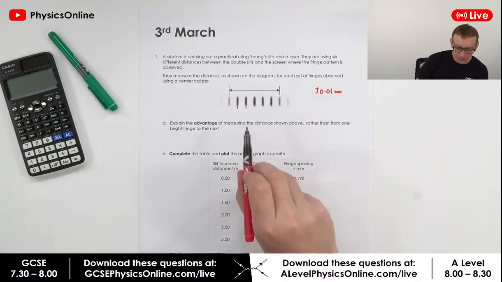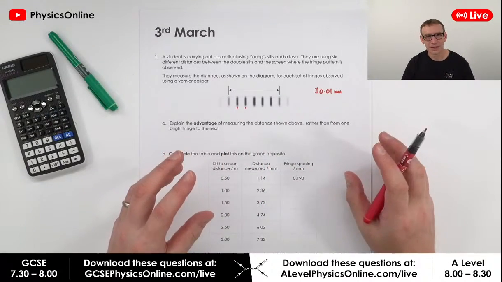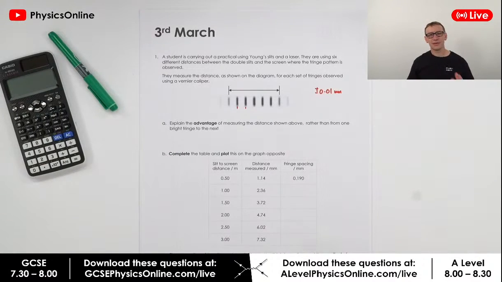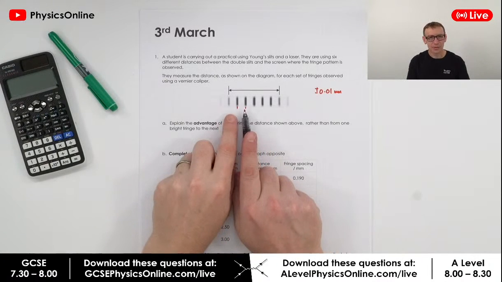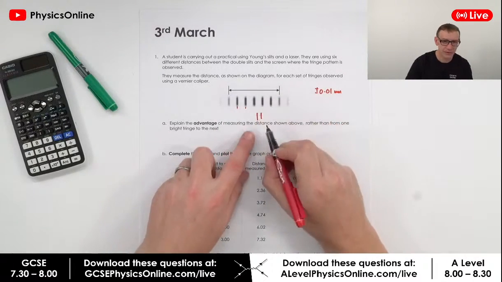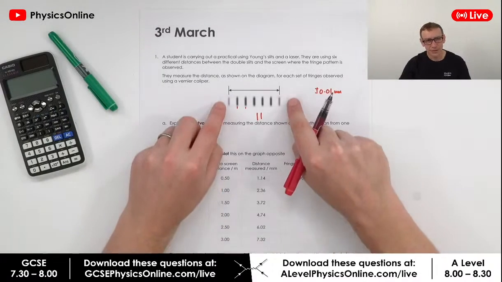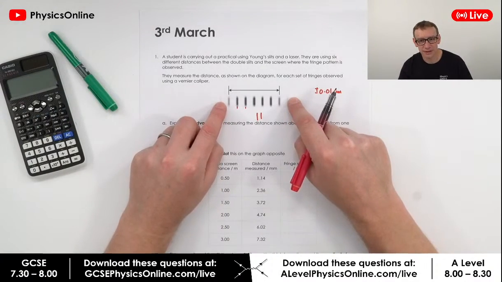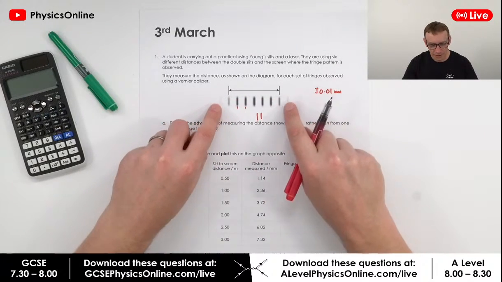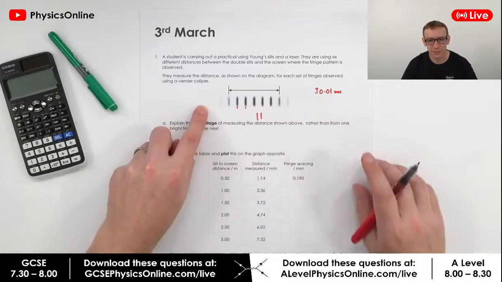So the reason that we do it from here to here is you want to do it across as big a distance as possible. Now, the difficulty when you're actually doing this, if you've been doing A-level physics, you'll realise that when you shine that laser through a grating or a double slit, because you've only got 2 holes for that light to pass through, not much light gets through, and the image you see on the screen is going to be really, really faint. And that's why you can't really measure any more than that, because they get too faint as you go further away from that central point.